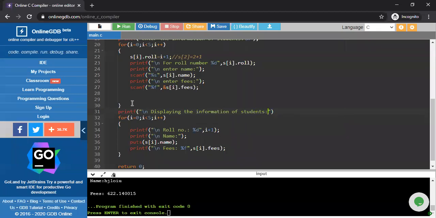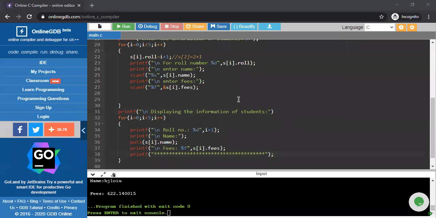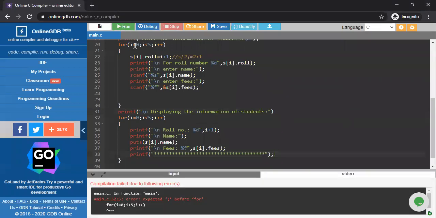Okay, and one more thing, printf. Okay, now I'm going to run this one.